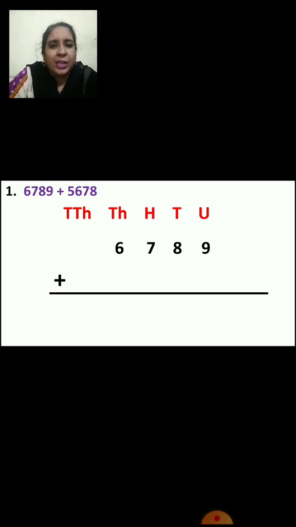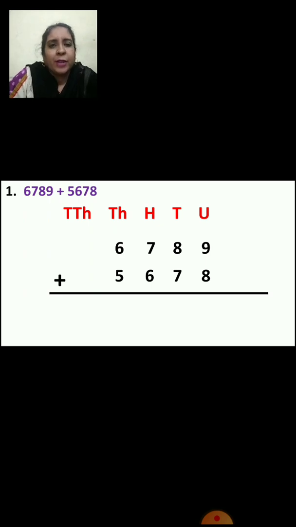Very good. Now we are going to arrange the next number, that is 5678. Now 8 will come in units place, 7 will come in tens place, and 6 will come in hundreds place. 5 will come in thousands place. Very good. So this way you have to arrange first vertically and then you are going to add.